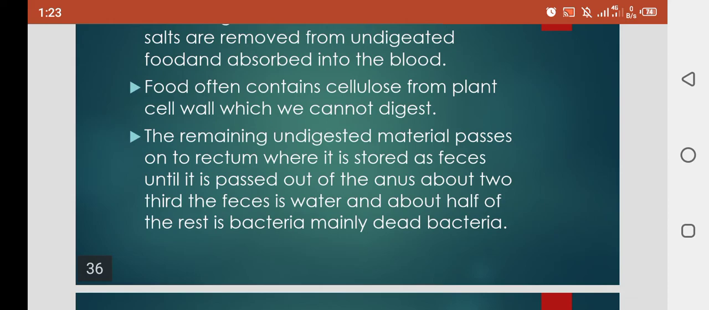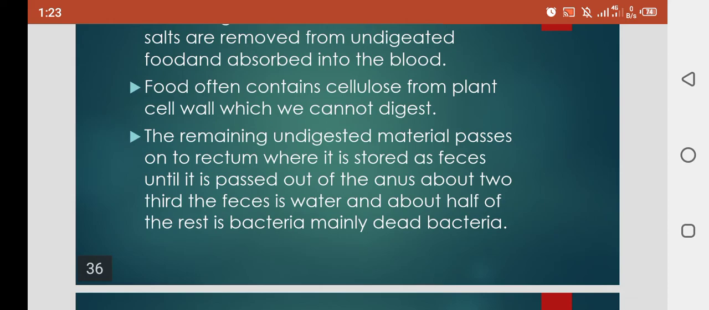So that material which is not digestible by our body, or which is not digested by our digestive system, is removed from our body. So the undigested material is stored in the rectum.